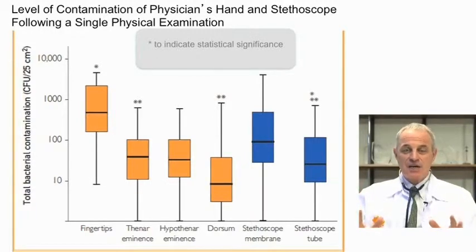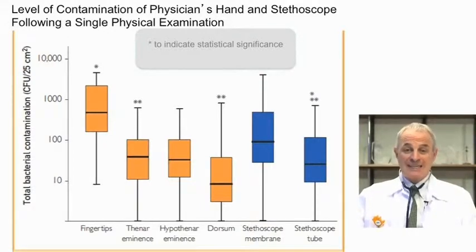On this slide you see colonization of the hands in orange and colonization of the stethoscope in blue. As you can see, the density of colonization on the fingertips is very, very high, much higher than the colonization of the tenar and hypotenar eminence and of the dorsum of the hands.